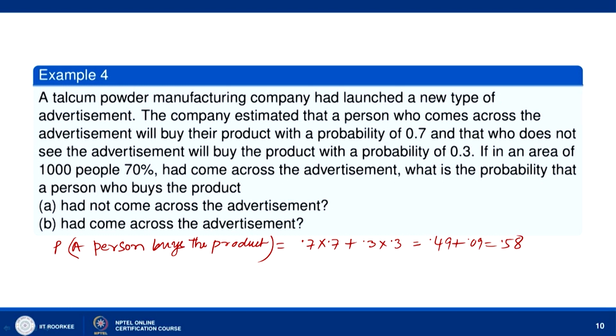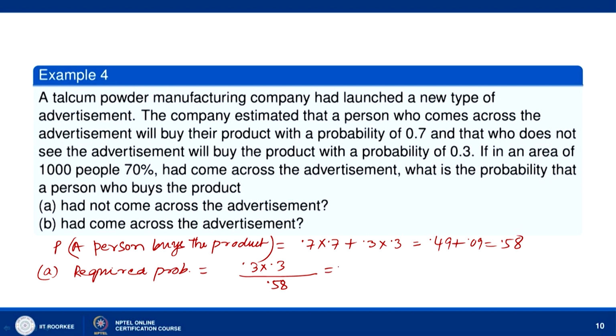Now, it is given that he buys the product, and then if he has not come across the advertisement. So for part A, the required probability is, he had not come across the advertisement, that means 0.3, he still buys the product, 0.3. Okay. So 0.3 into 0.3 divided by 0.58.